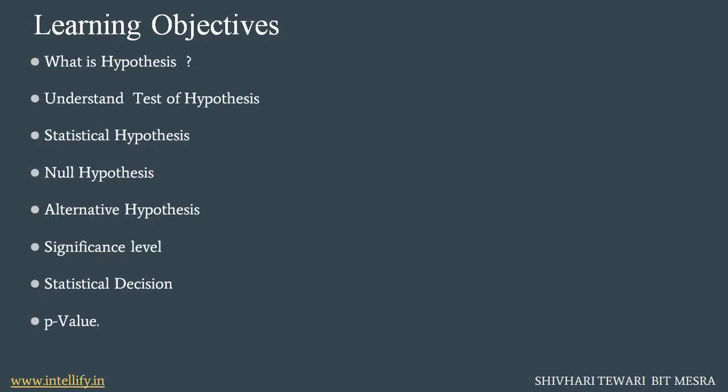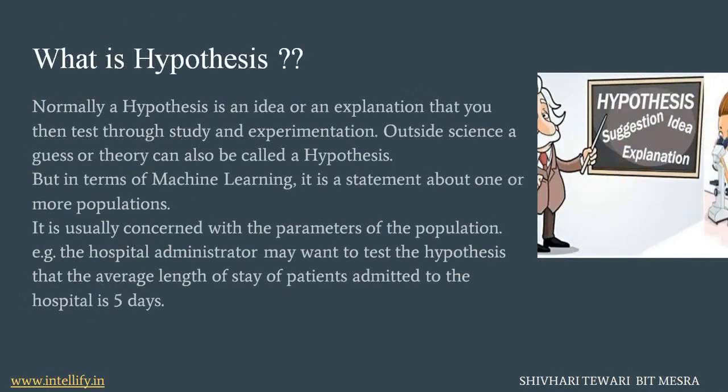So let's move further to our first topic, that is what is hypothesis. So basically there are two words, theory and hypothesis. What is theory and what is hypothesis? Hypothesis is just, we can say, the initial state of a theory. If a hypothesis has gone through many tests, study and experimentation, and if the results we have assumed for our hypothesis are correct, then we can say that our hypothesis is correct and it can be proved as a theory. It can be declared as a theory.